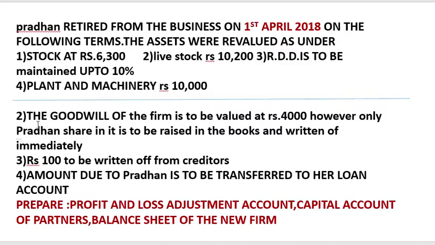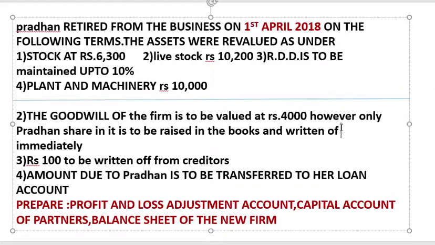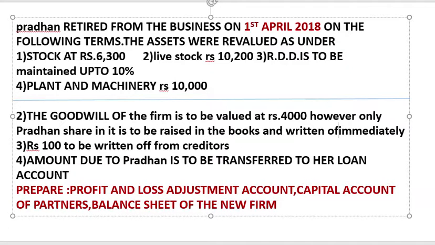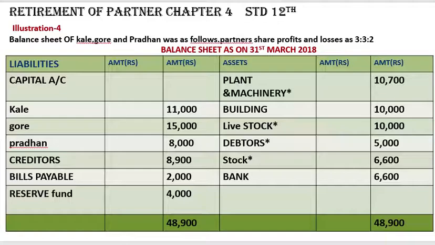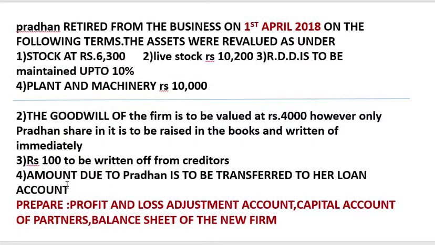Now next, the goodwill of the firm is to be valued at rupees 4,000. However, only Pradhan's share in it is to be raised in the books and written off immediately. So this has to be done at the time of solving. Rupees 100 to be written off from creditors. So we'll go back and put a star mark in front of creditors. Then next, amount due to Pradhan is to be transferred to her loan account. So I think all the star marks we have done.